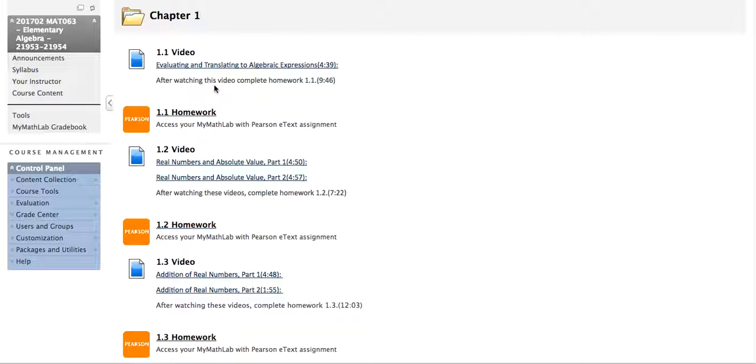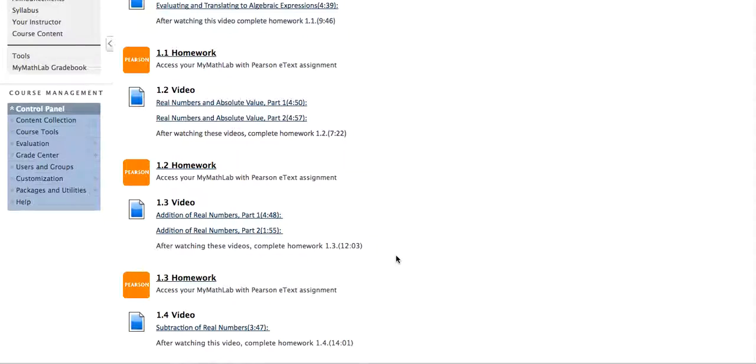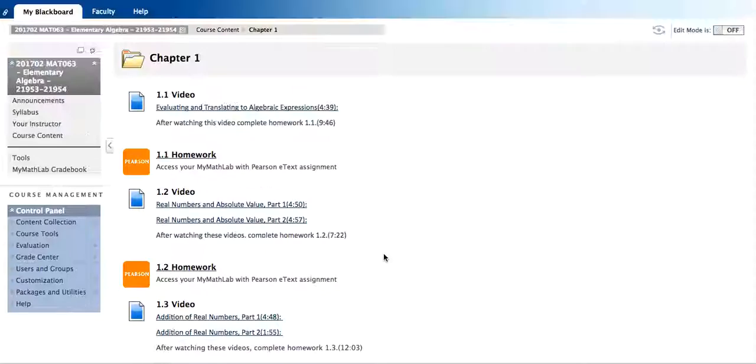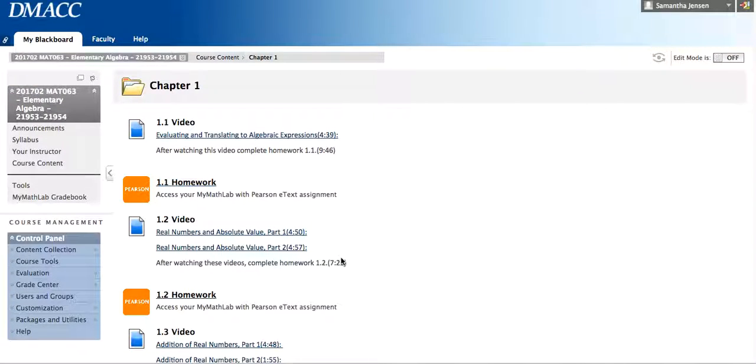And then after watching the video, you'll complete the homework. Now this is an estimated amount of time that it will take you to complete the homework. So I've included that so that you can plan your time a little bit better. So all of the videos are 5 minutes or less, but the homework varies depending on the difficulty and the length.